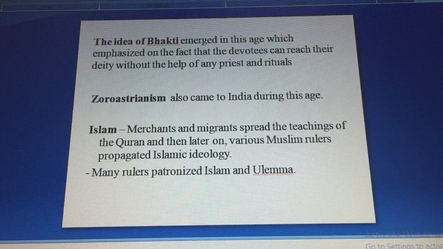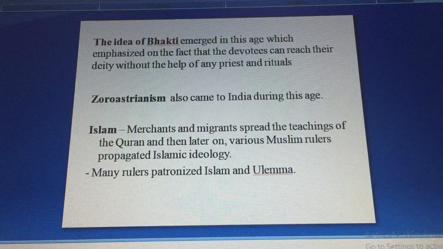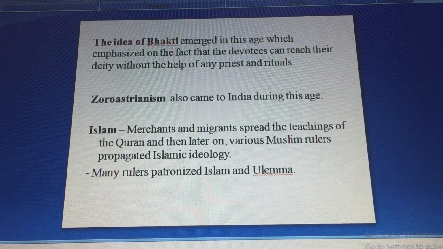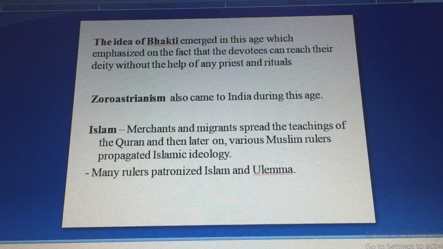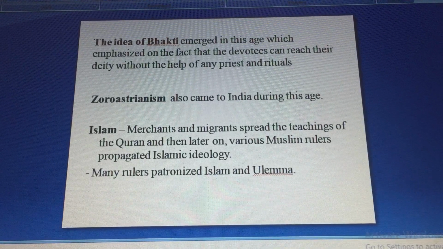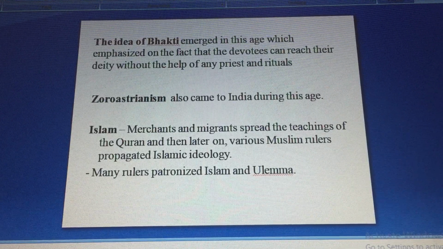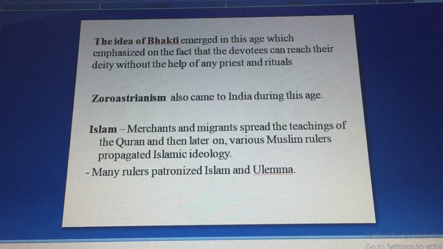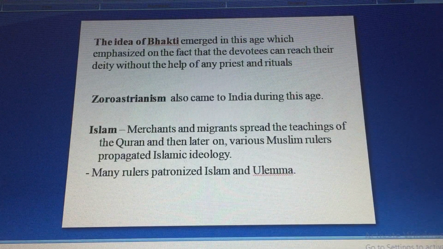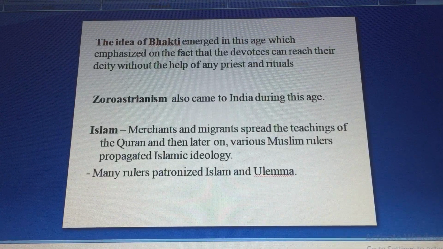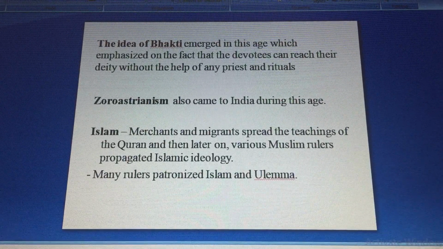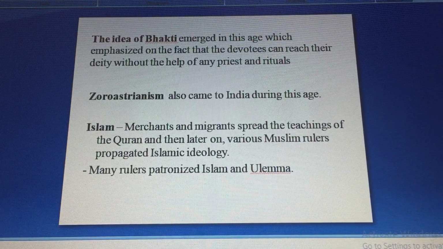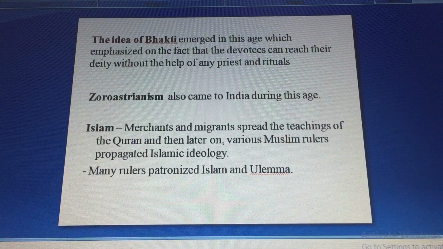It emerged in this age, which emphasized the fact that devotees can reach their deity without the help of any priest and rituals. So this was the idea of bhakti. A devotee can reach God without the help of a priest or any kind of ritual. That was something new which came in the medieval period. Zoroastrianism was also new, and it came to India during the medieval period only.